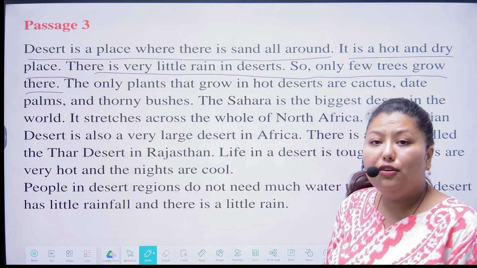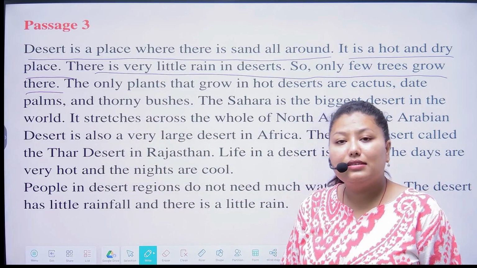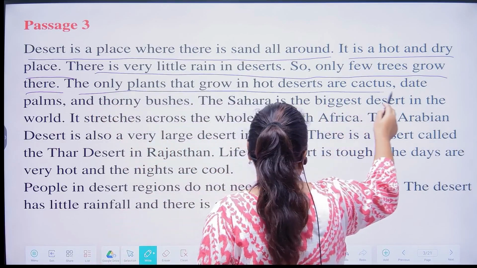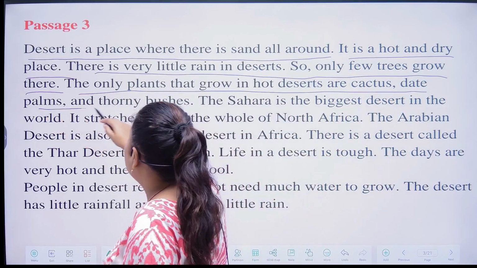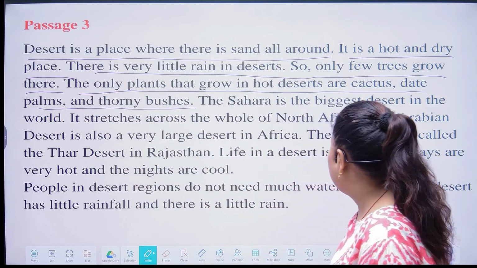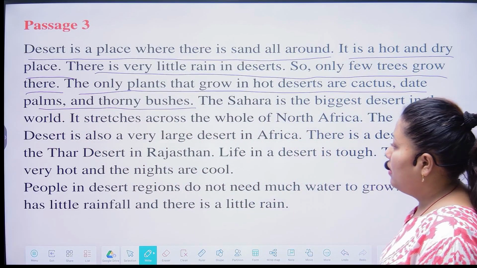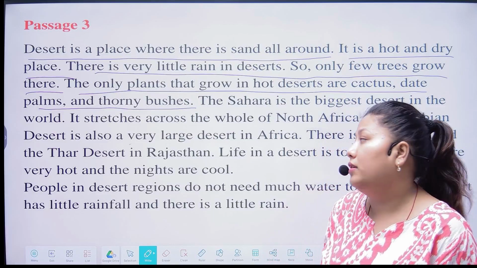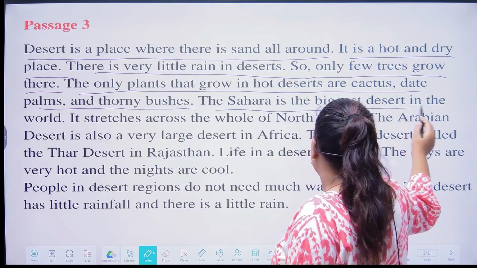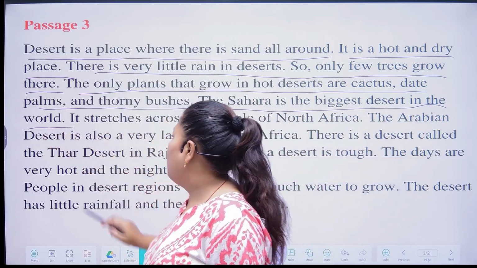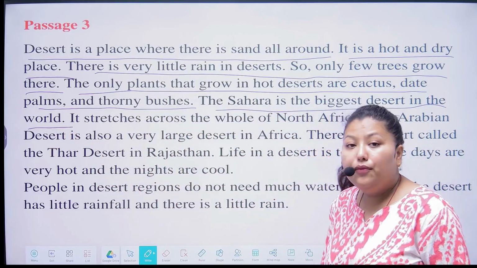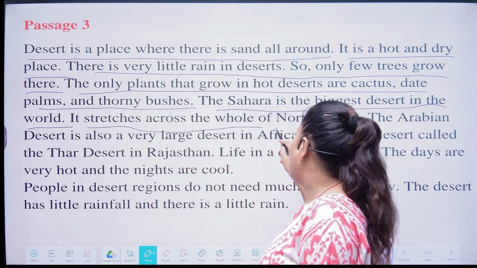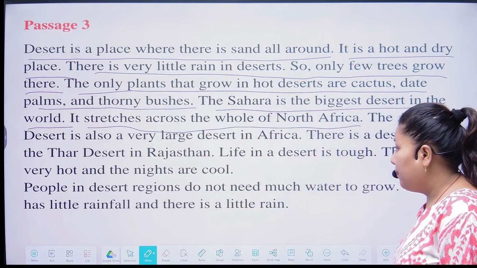And what kind of plants grow in the desert? Next question. So the answer is, the only plants that grow in the hot desert are cactus, date palms and thorny bushes. Next question. Which is the biggest desert in the world? So the answer is, the Sahara is the biggest desert in the world. And where is it situated? The Sahara is situated across the whole of North Africa.